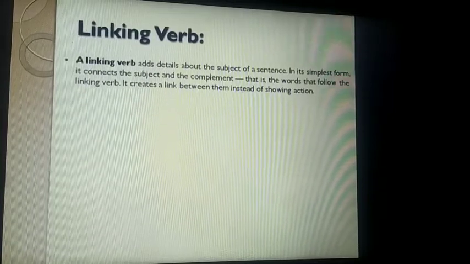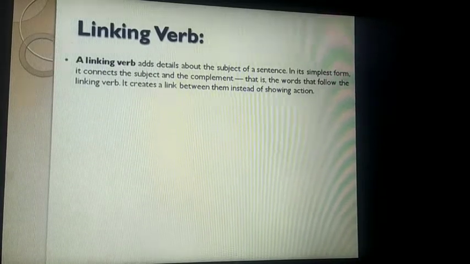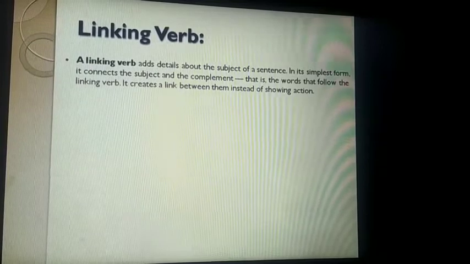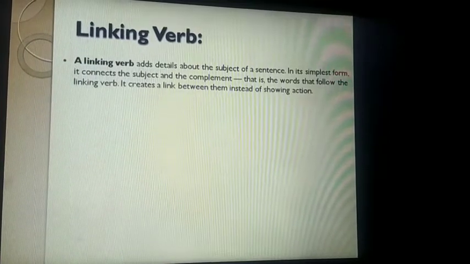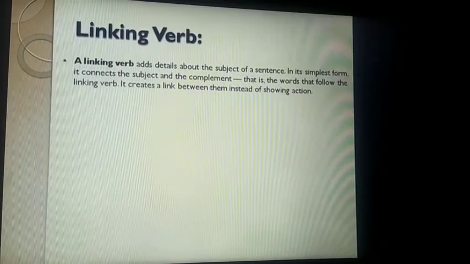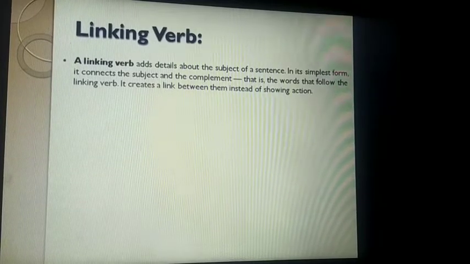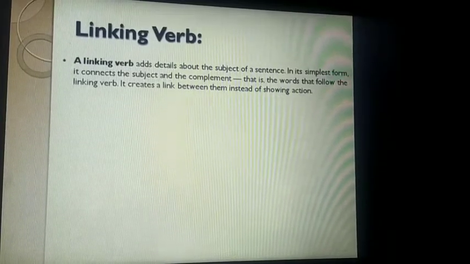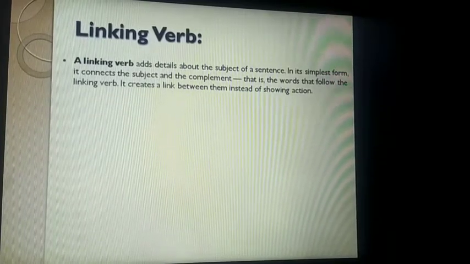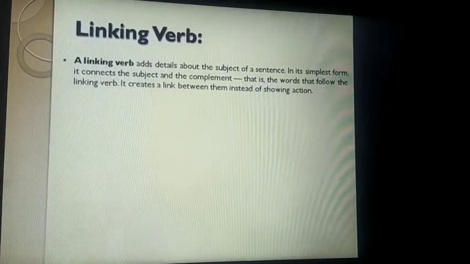Let us now see the linking verbs. A linking verb adds details about the subject of a sentence. So what is a linking verb? Simply, it is the verb that creates a connection between the subject and the complement.